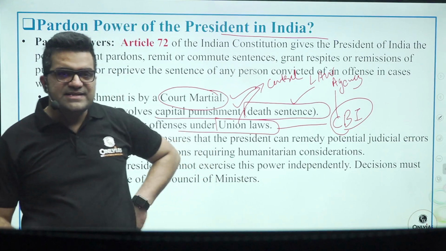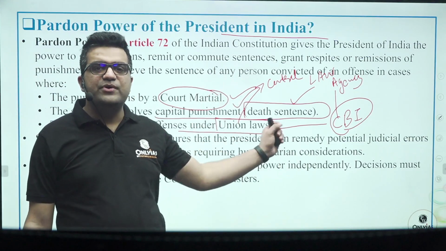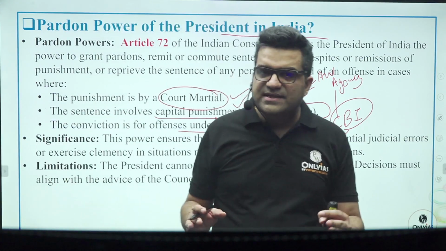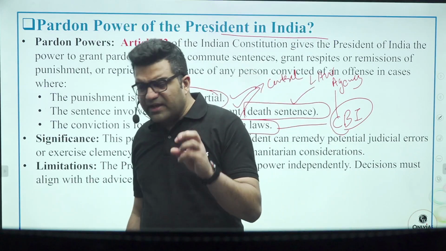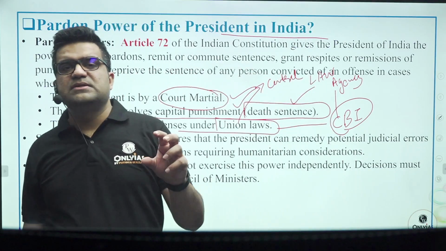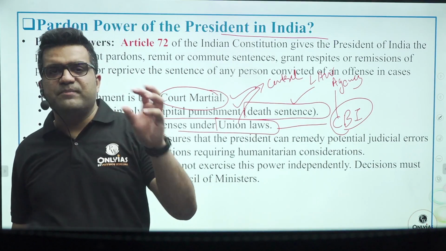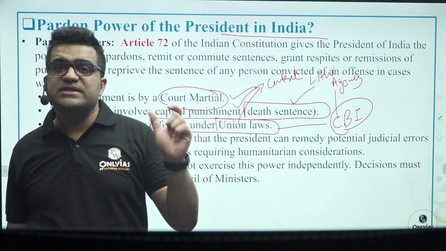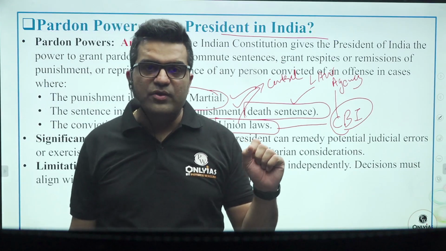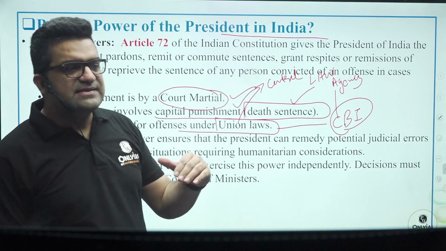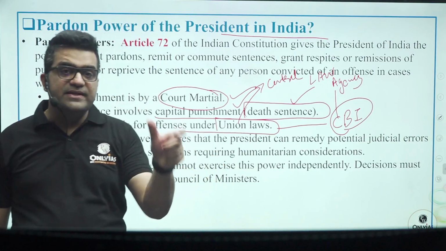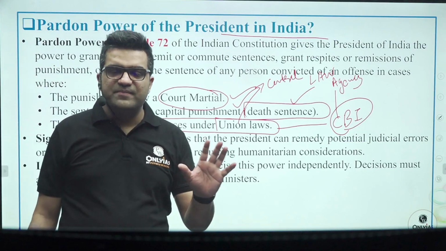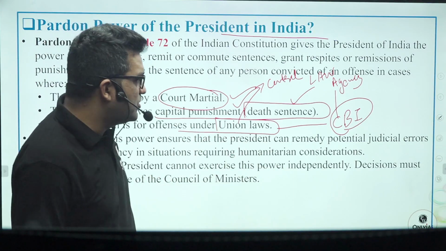Since the agency was the Central Bureau of Investigation, the pardoning of the death sentence, or reduction of the death sentence, or even the overall reprieve, respite, commutation, was in the hands of the president. But the governor exercised it in the sense that the crime happened in the state territory and under the CrPC, which is a concurrent law subject.